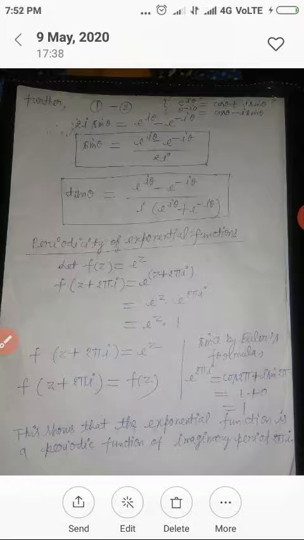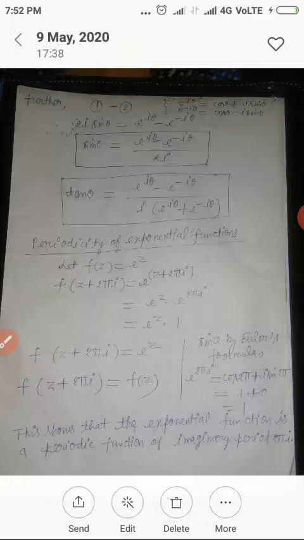We know that sin of even pi is 0, and cos of even pi is 1, cos of odd pi is minus 1. So cos 2 pi will be 1 and sin 2 pi will be 0. So e to power 2 pi I equal to 1 plus 0 equal to 1.